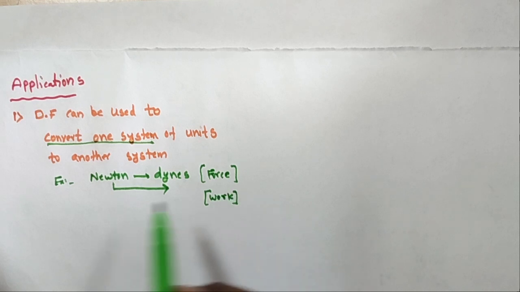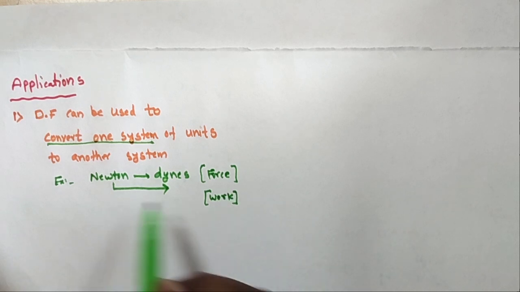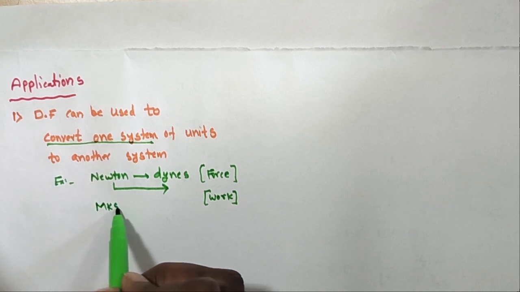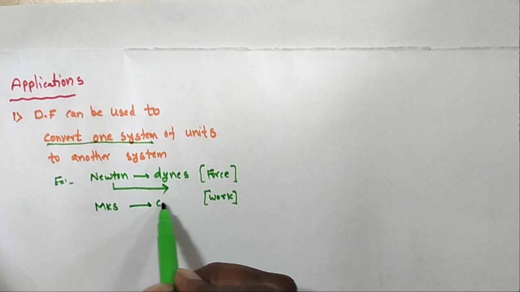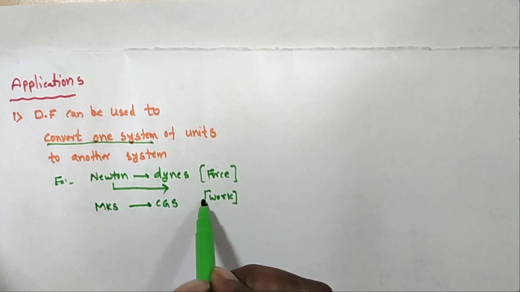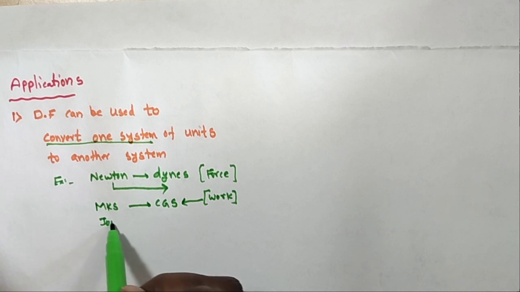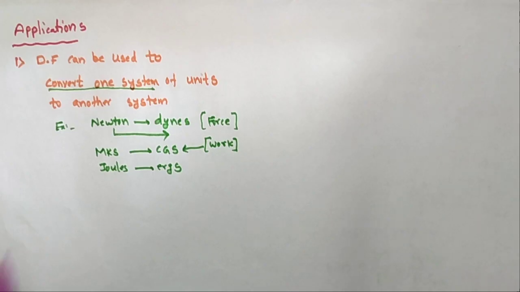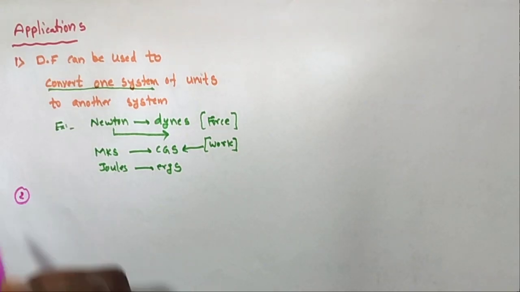For work done, converting from the MKS system to the CGS system means joules to ergs.